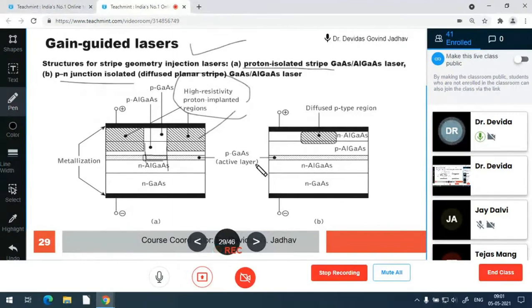Similarly, if positive is connected, there the N layer is there. So NP becomes reverse biased, and this will not conduct any current. And P is implanted for a very small region, and this diffuses the P region, which then conducts the electrical current only for a very small region. So this much is the region where the active region gets the current, and the active region again has very little width as well as height for emission of the photon. So that gives a very pencil-like beam.